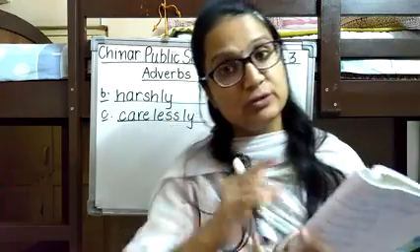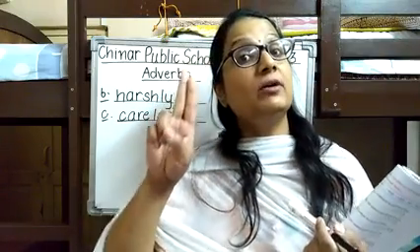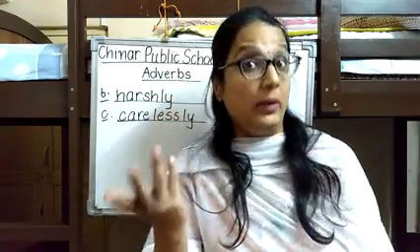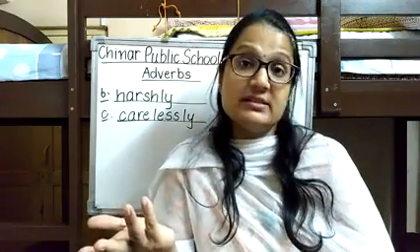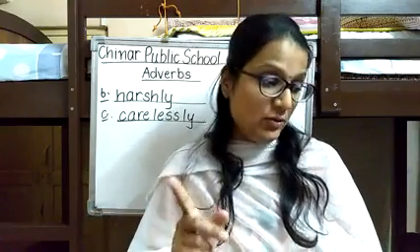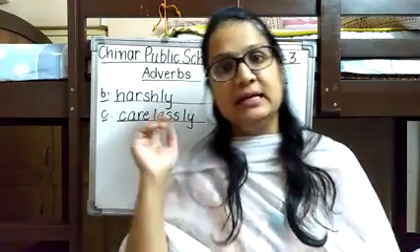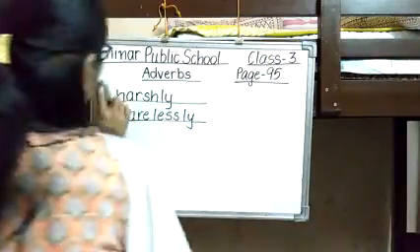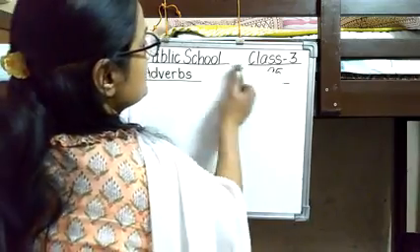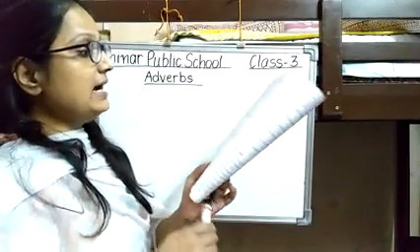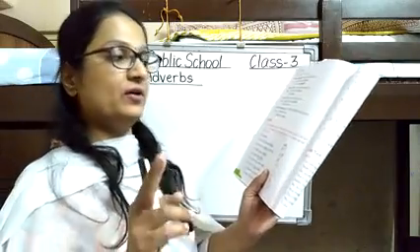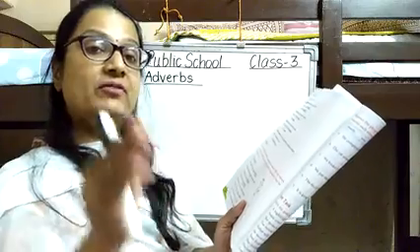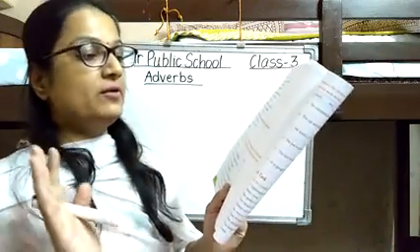Adverb of manner shows you how the action is done. Adverb of place tells you where the action is done. Adverb of time tells you when an action is done. And adverbs of frequency tell you how often an action is done. So in our next exercise, it says underline the adverbs and write AM for adverb of manner, AP for adverb of place, AT for adverb of time, and AF for adverb of frequency.